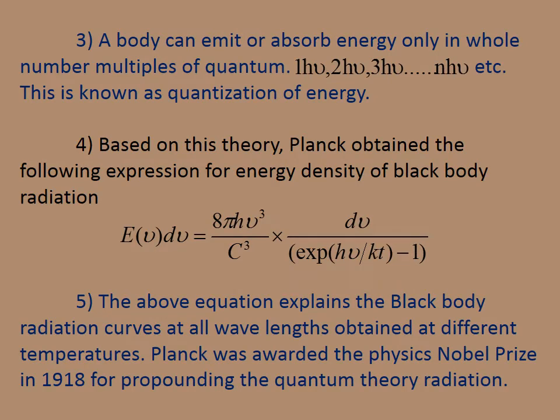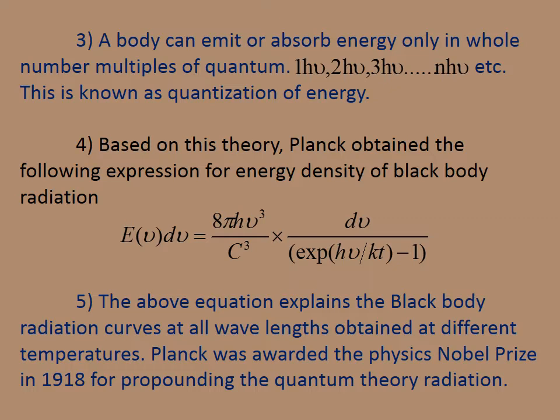A body can emit or absorb energy only in whole multiples of a quantum, that is 1 h nu, 2 h nu, 3 h nu, n h nu, etc. This is known as quantization of energy. According to Planck, the expression for the energy density of black body radiation is E_v dv equal to 8 pi h nu cube by c cube into dv divided by exponential h nu by kT minus 1. This expression is a TRB question, and it is more important also.